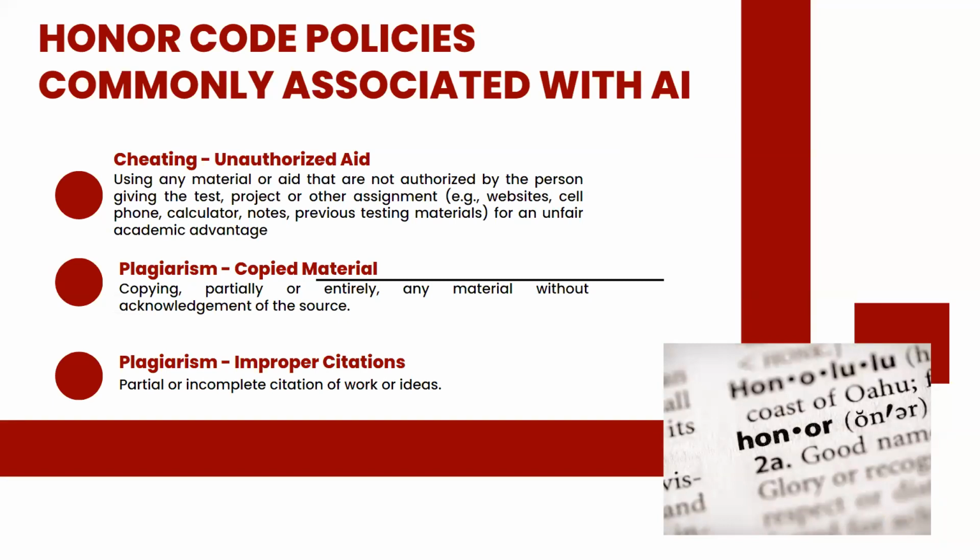These are honor code policies that are commonly associated with the misuse of artificial intelligence. The first one is cheating, unauthorized aid. Using any material or aid that is not authorized by the person giving the test, project, or other assignment, for example, websites, cell phone, calculator, notes, previous testing materials, for an unfair academic advantage.